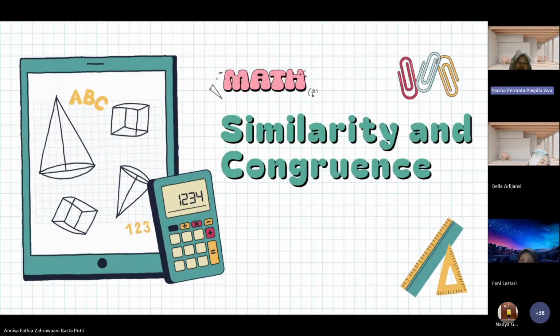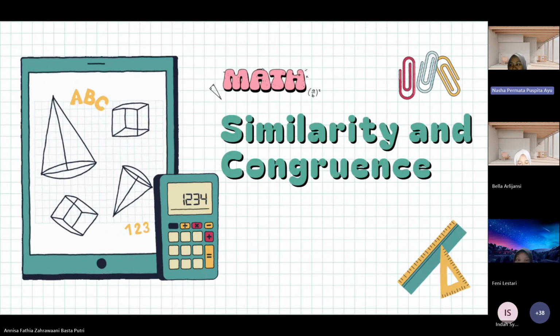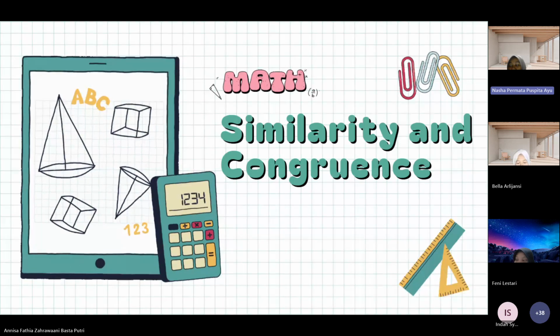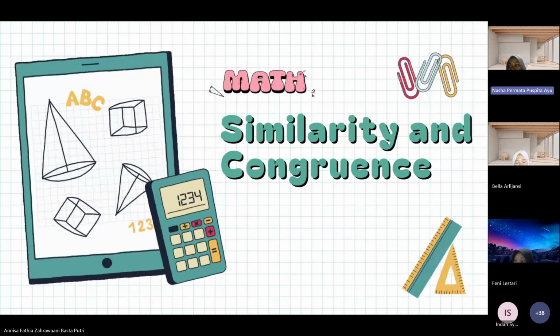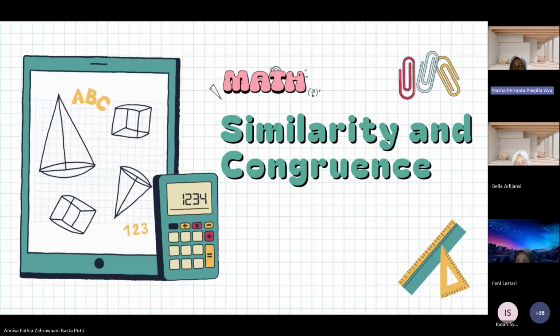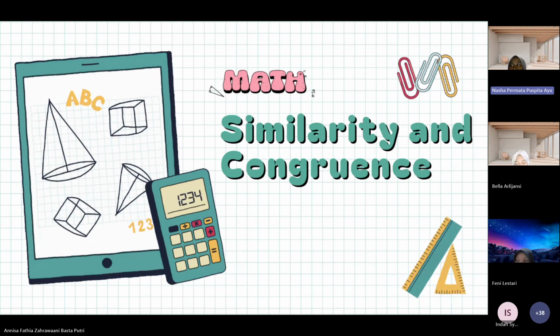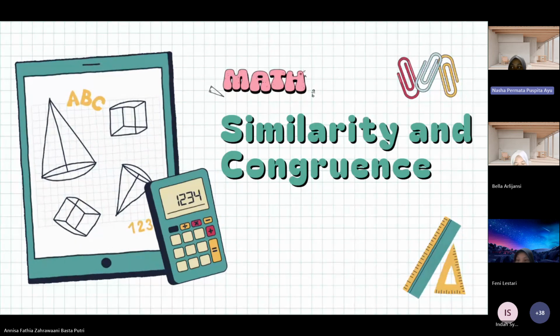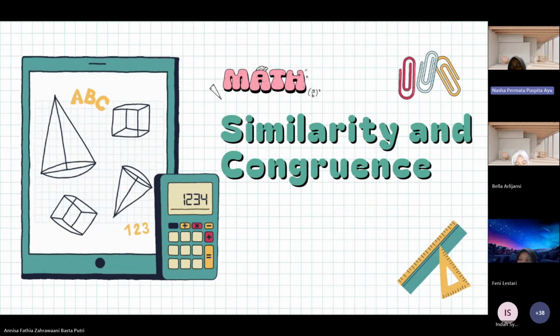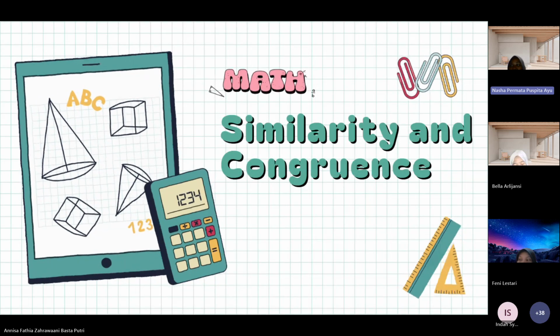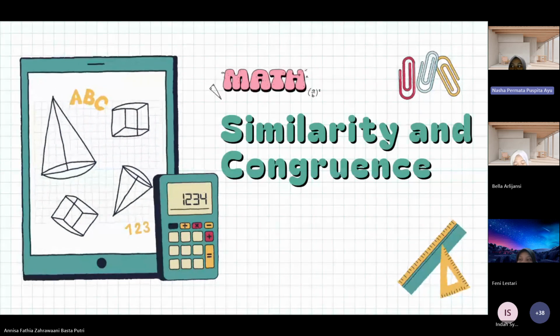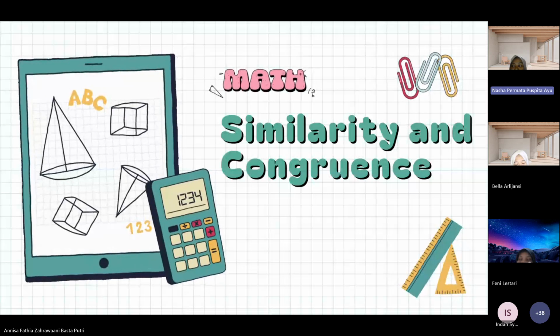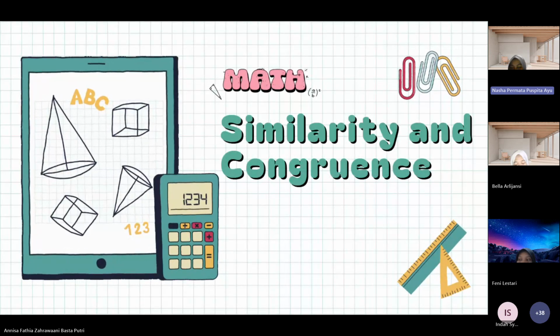Okay, next topic, similarity and congruence. Similarity and congruence may look similar, but they are actually different. So what is the difference? Similarity focuses on shapes that have the same form but different size, while congruence means the shapes must have both the same form and the same size.